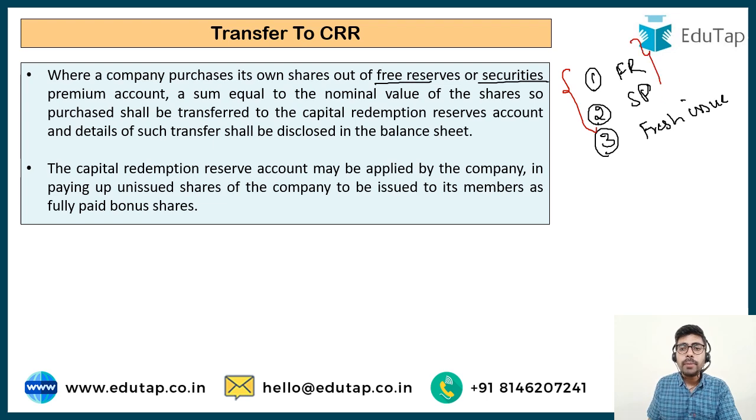If you are making a buyback out of these free reserves or securities premium, a sum equal to the nominal value of the shares so purchased, a sum equal to the face value of the shares that you have bought back, has to be transferred to a separate account, which is the capital redemption reserve account, and it has to be separately disclosed in the balance sheet of the company. This is what is being provided here. The capital redemption reserve, we call it CRR, can be applied by the company in paying up unissued shares of the company to be issued to its members as fully paid bonus shares.